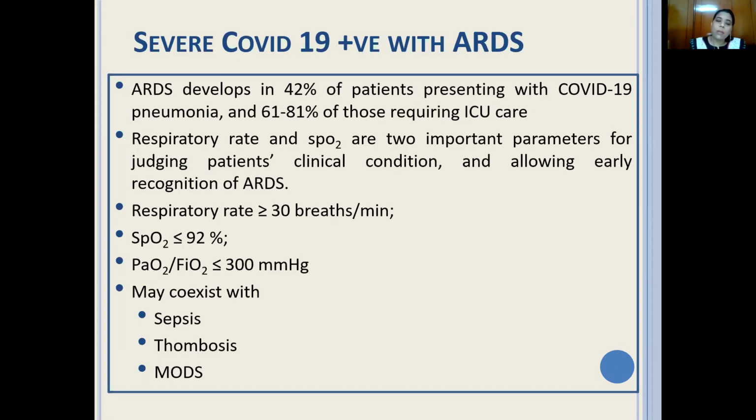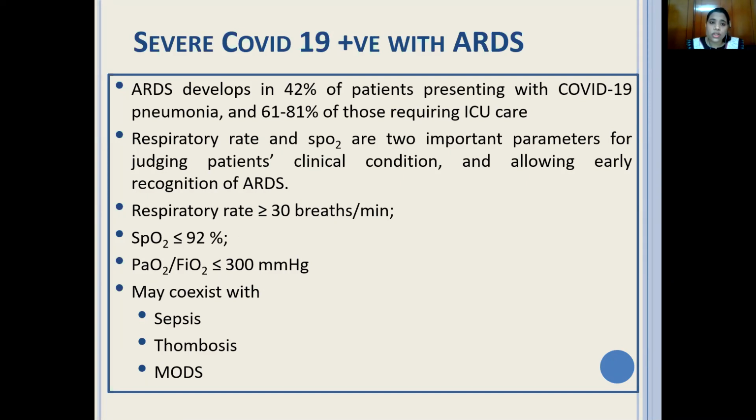And as we saw in the pathophysiology, ARDS can also coexist with systemic inflammatory response syndrome. So here the patient may simultaneously have septic shock, thrombosis, or multi-organ dysfunction syndrome.